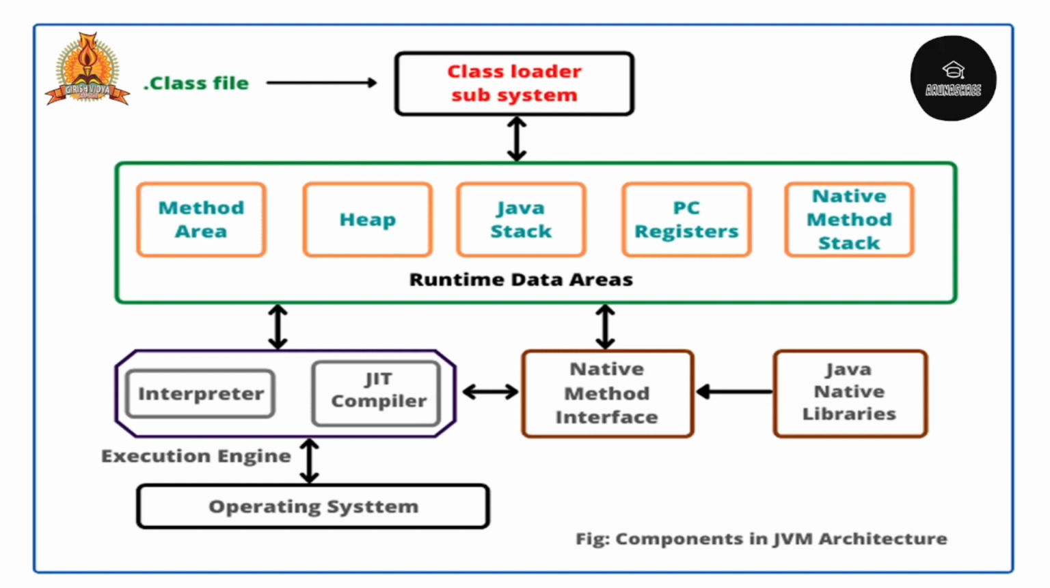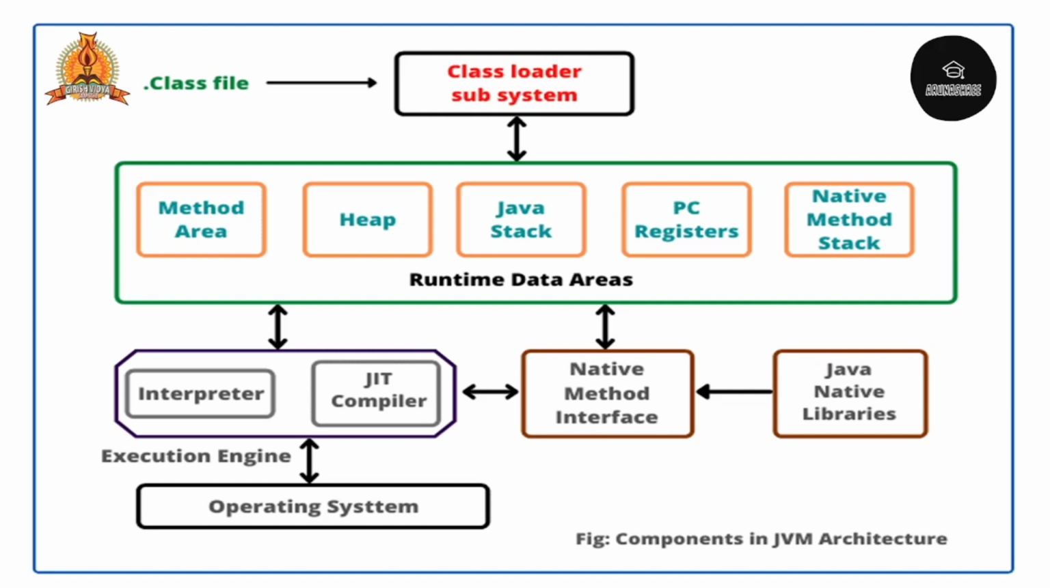In the Java stack we are storing the temporary data. In the PC register, each method can be stored with the help of the index value to the address. So we are using the PC registers. Native method stack means any native code like C and C++ can be stored in the native method stack.